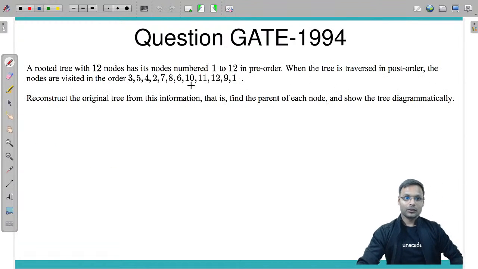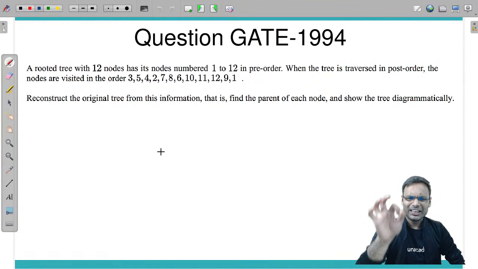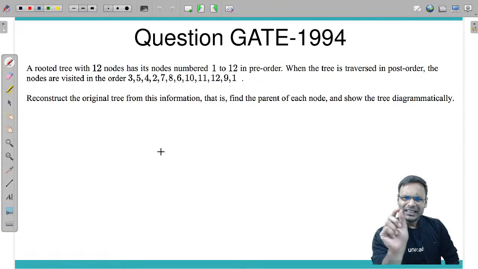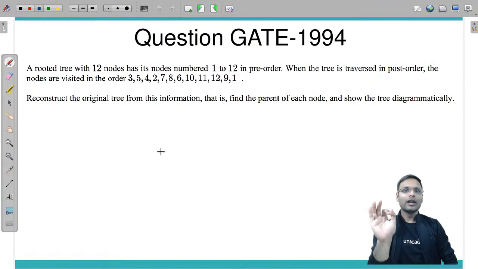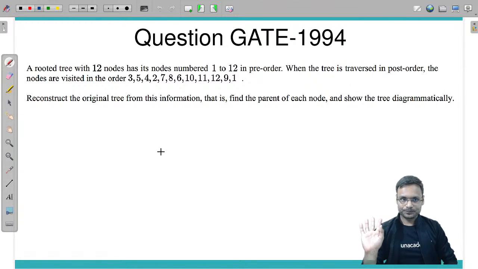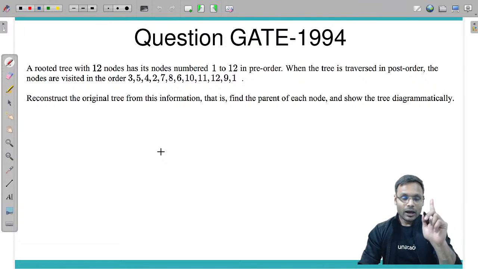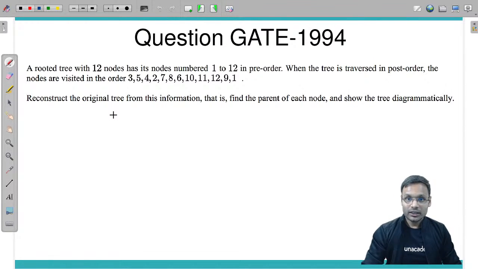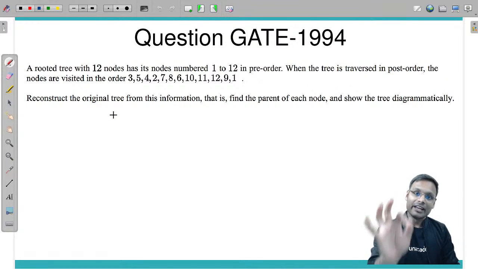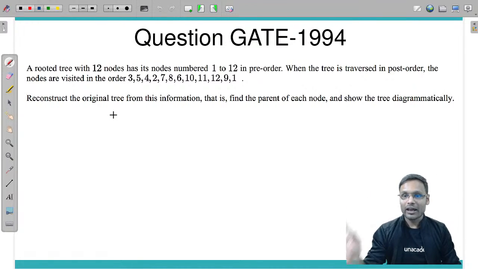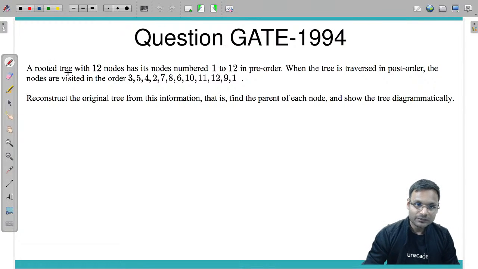Next question. This question is a pretty amazing question. Why? Just because it is a little bit difficult, but once I explain it, I don't think you will have doubts. I will solve this question using some learnings, and I will give those learnings now so that you don't have any problem. A rooted tree with 12 nodes has its nodes numbered 1 to 12 in pre-order.